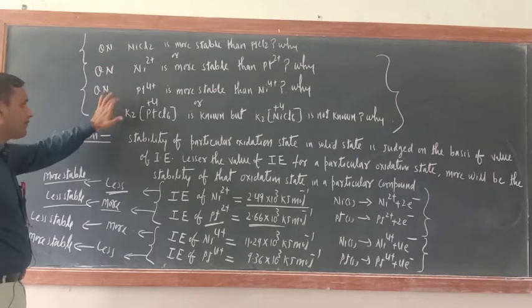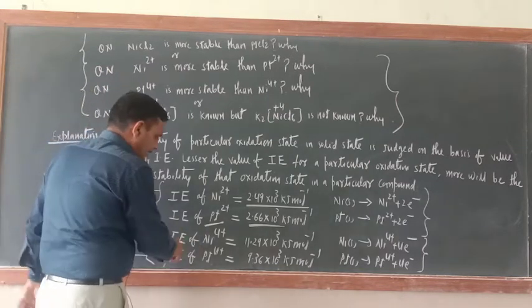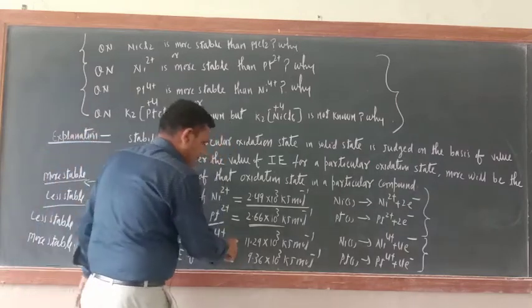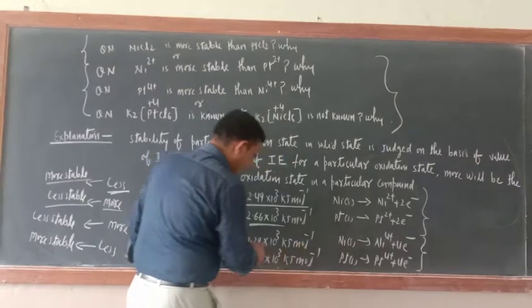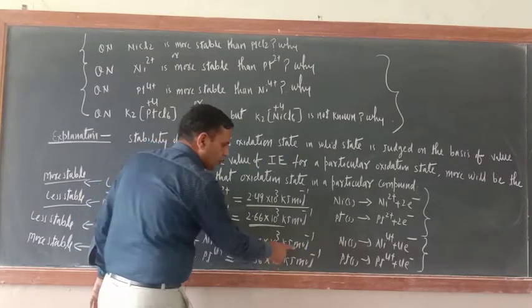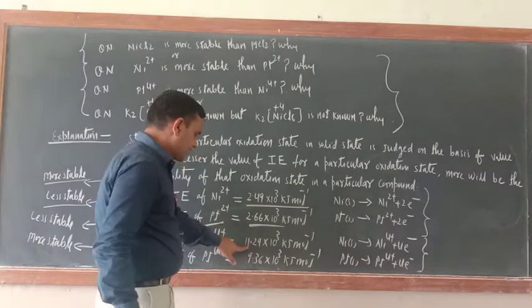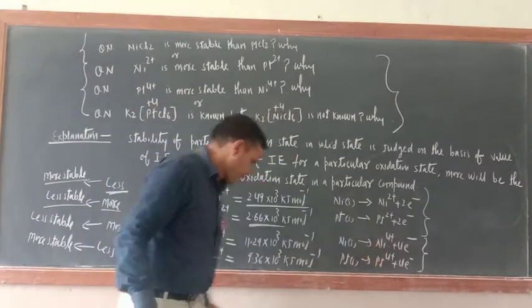What about the answer of these two questions? Just see, the same thing you have to do. Now nickel 4+ ionization enthalpy value will be equal to 11.29 into 10 raised to the power 3 kJ mol^-1. That much energy is required when nickel loses 4 electrons.